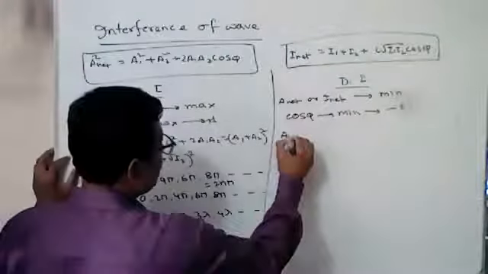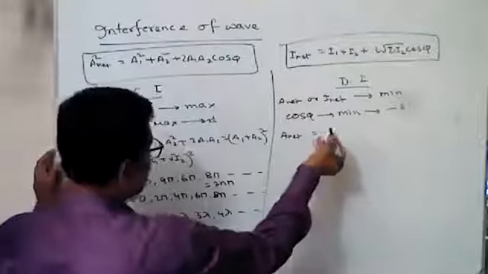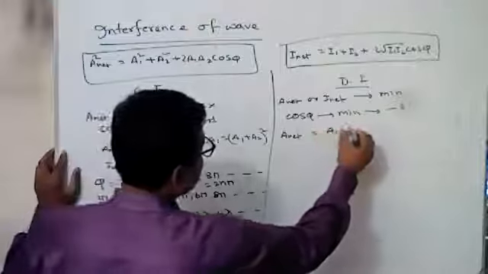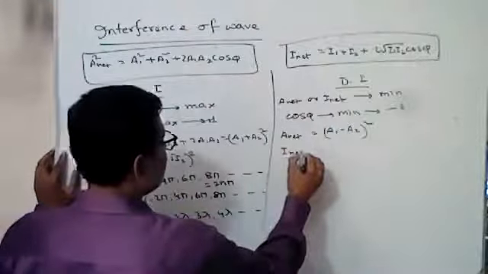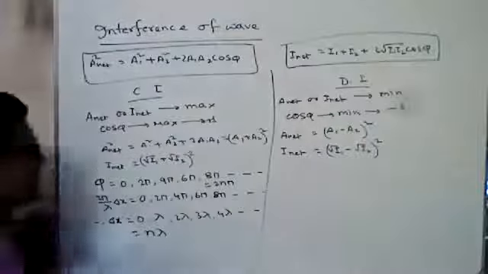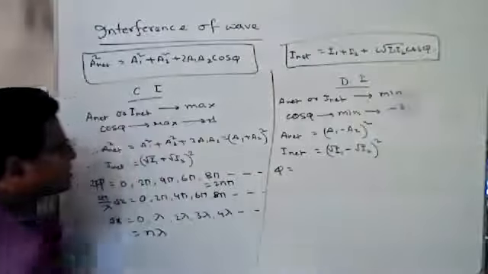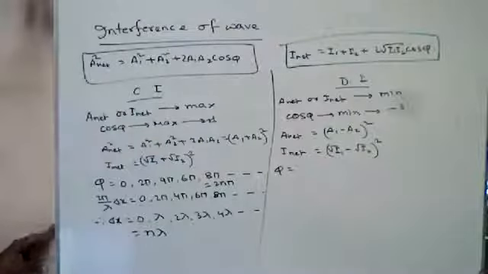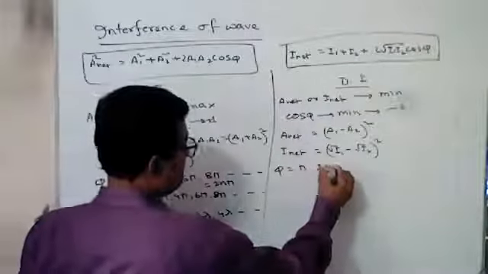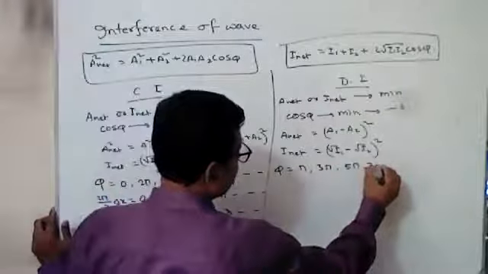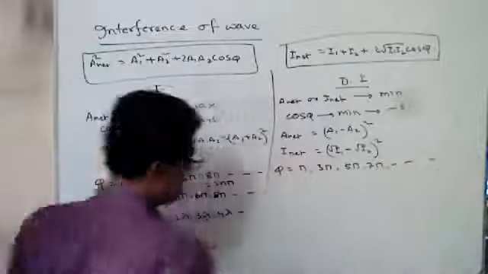So A net will be (A1 minus A2) whole square, and I net will be (root over I1 minus root over I2) whole square. So cos phi is minus 1, and we know cos 180 degrees is minus 1. So phi is pi, 3 pi, 5 pi, 7 pi, etc.